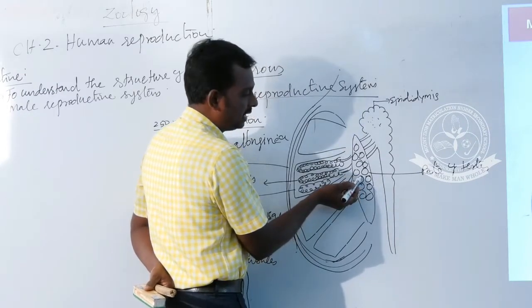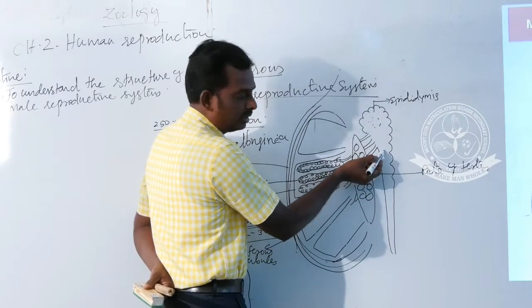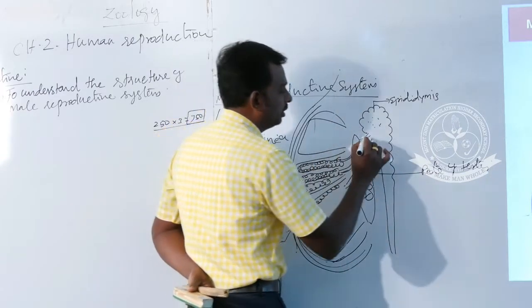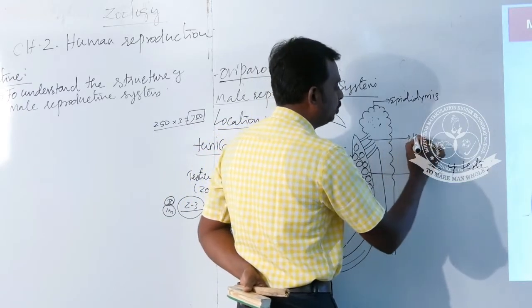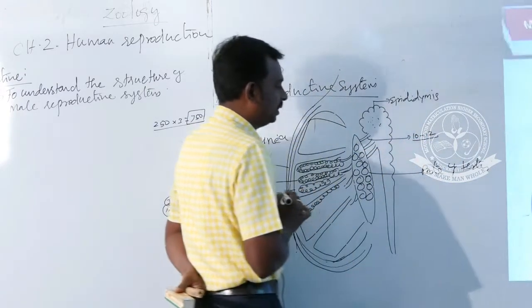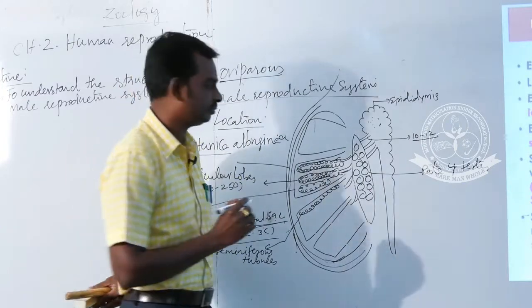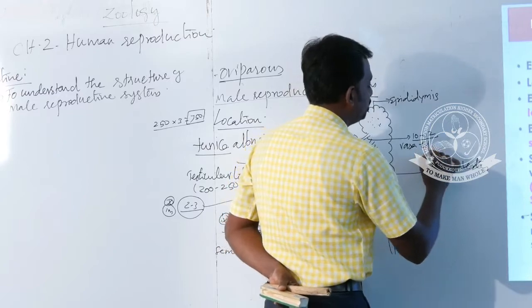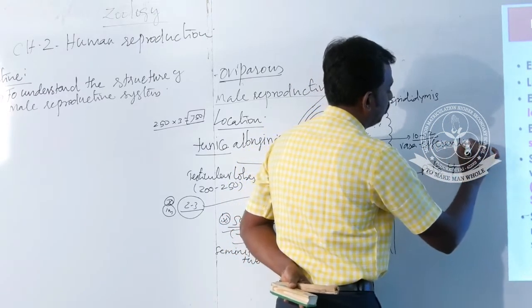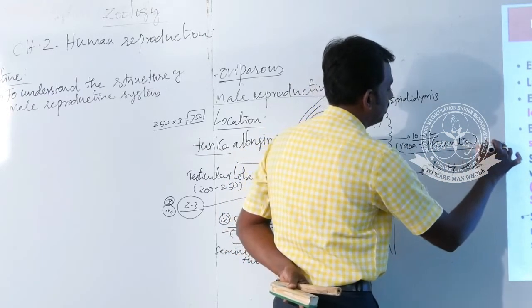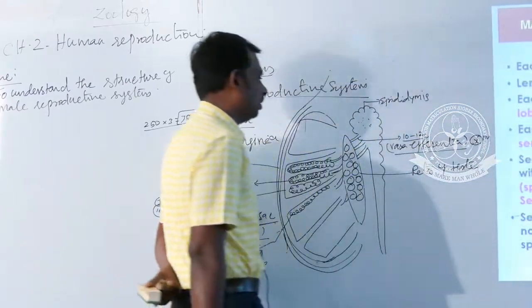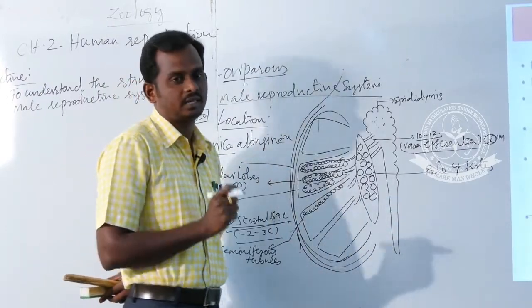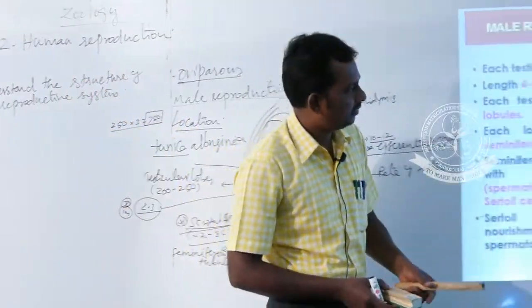And one more thing you have to understand is the connective tube. This is the rete testis and this is the epididymis. These two structures are connected by other tubules, 10 to 12 of them. The name of these tubules is vasa efferentia. Vasa efferentia is another question, or maybe two more questions. What do you know about vasa efferentia?